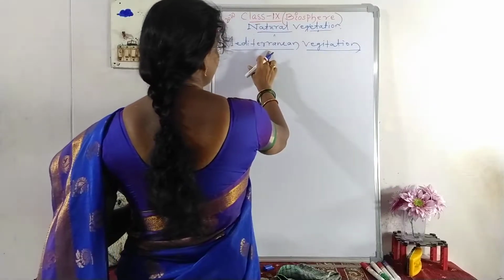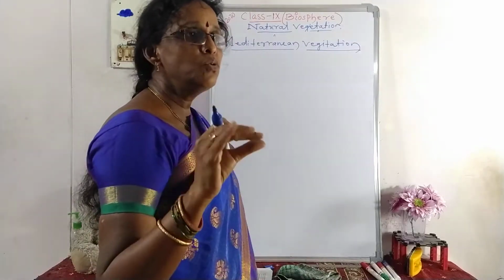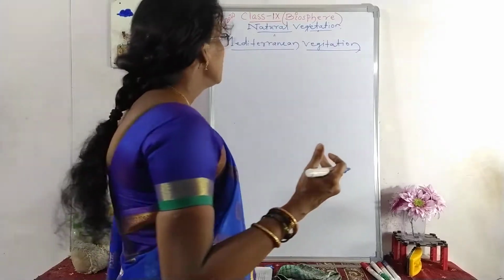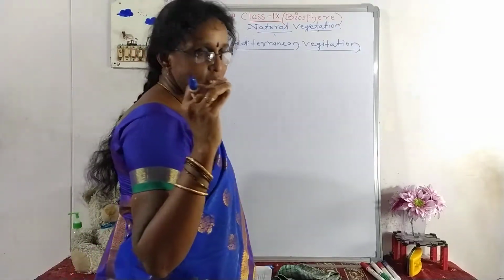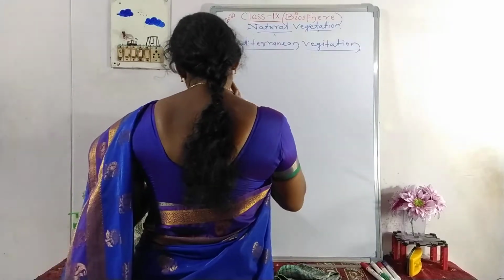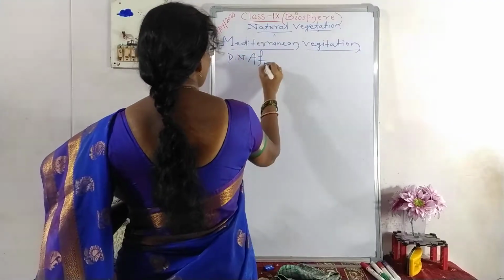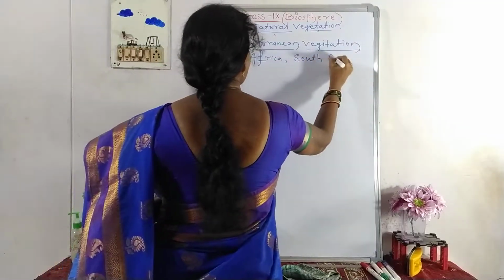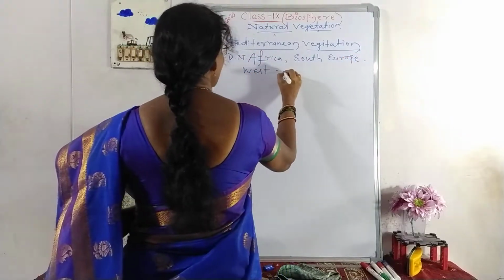This vegetation, due to its thick bark and wax coated leaves, helps those trees to conserve water. Their leaf shedding time is also during the dry season. So the places are North Africa, South Europe and west part of Asia.